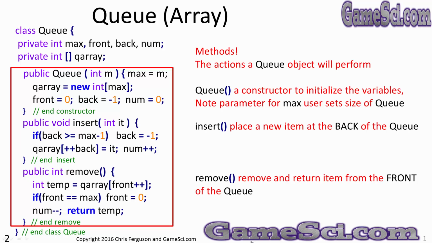Next, we have an insert method, which will place a new item at the back of the queue, or the back of the line. Remember, a queue implements a line. The first person in the line should be the first one to get to the counter. The last person, or the new person that shows up, should go at the end of the line. So insert places a new item at the back of the queue. The remove method will remove and return an item from the front of the queue. If you are at the front of the line, you expect to be the person that goes next. The remove method takes an item off the front of the queue, or the front of the line.